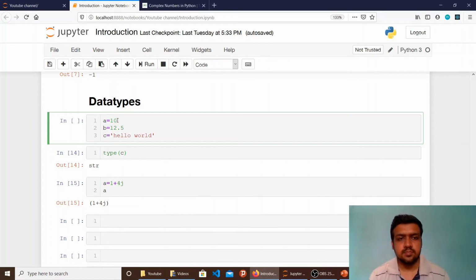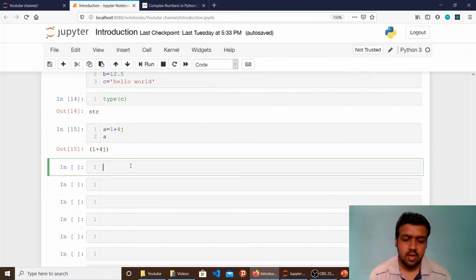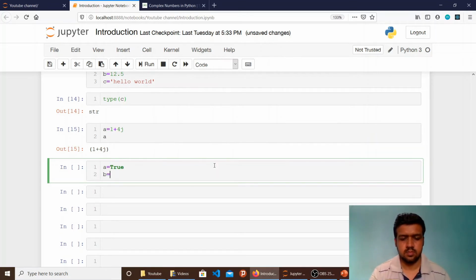Apart from these numbers and strings, we also have a data type known as boolean. We can declare boolean variables by giving the value of true or false to a variable. Let's say I want to declare a variable a having a value of true and b having a value of false. As soon as I write true and false, the color of this text changes to green, which means that we are using a reserved keyword, and this is the correct way to write it.